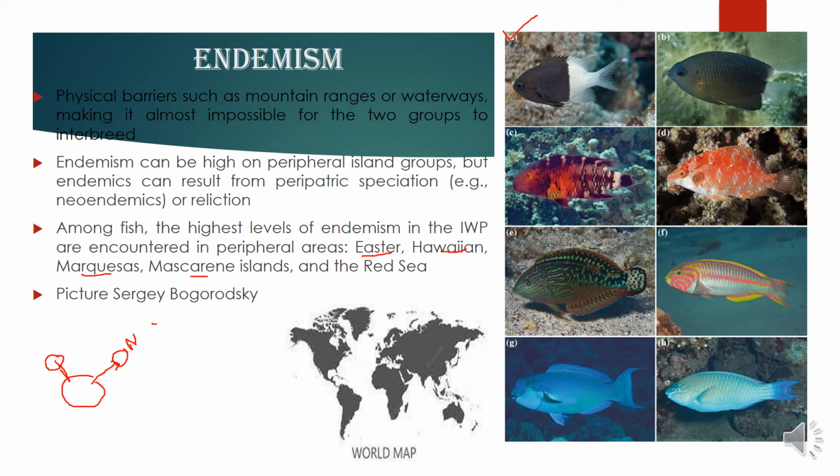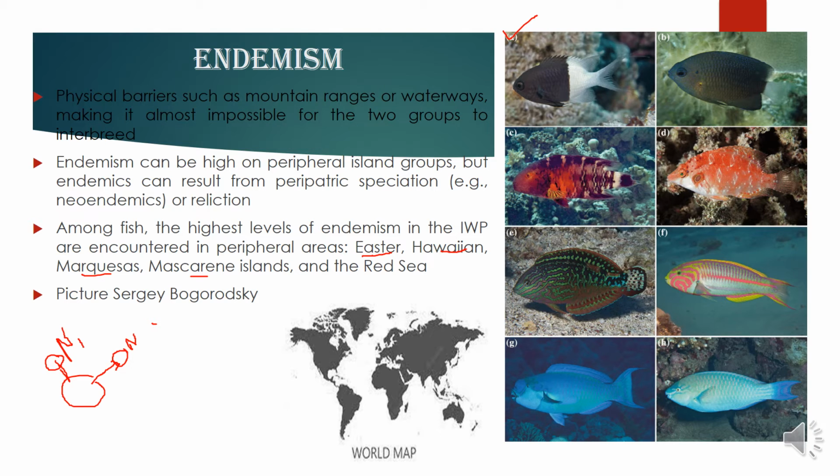All these islands and the surrounding islands have developed some fishes which have become endemic, which are not found in any other area. So they have sister species, but these are endemic.